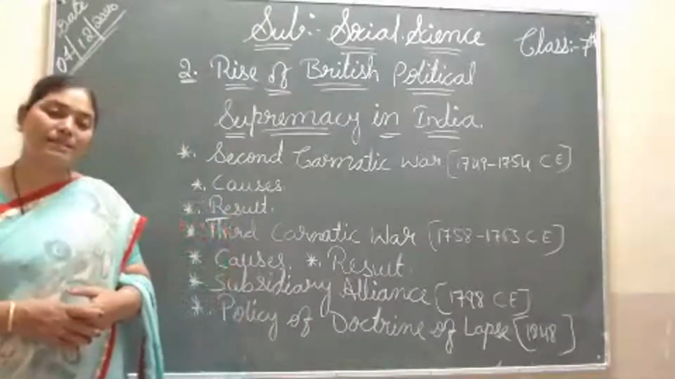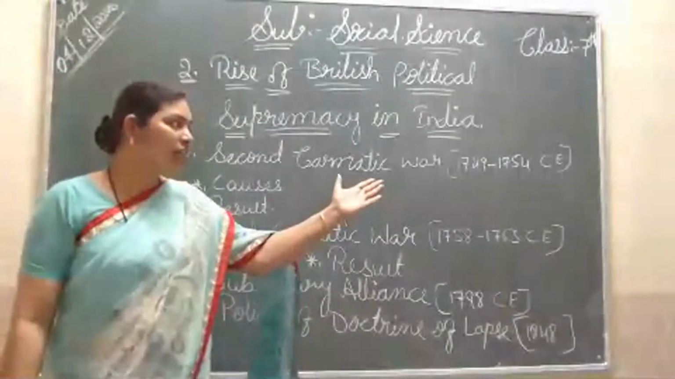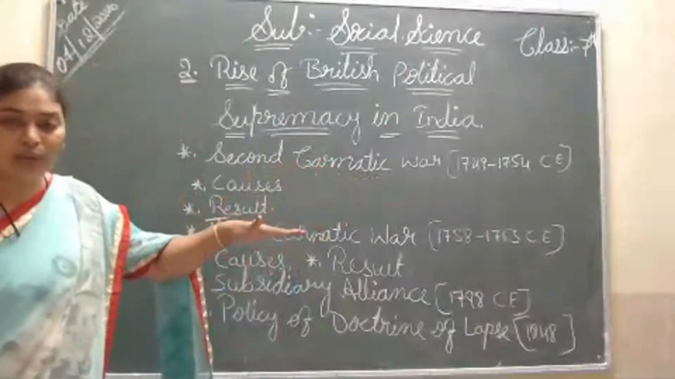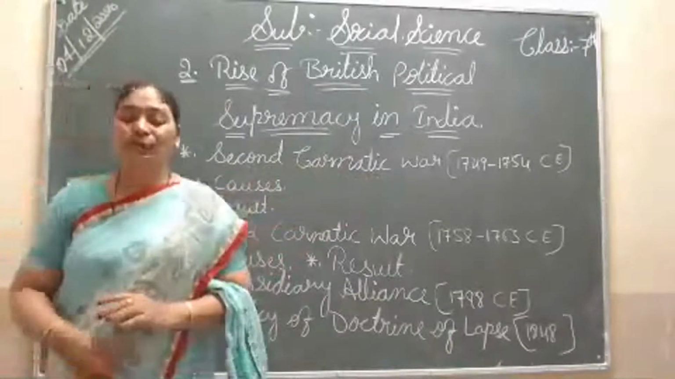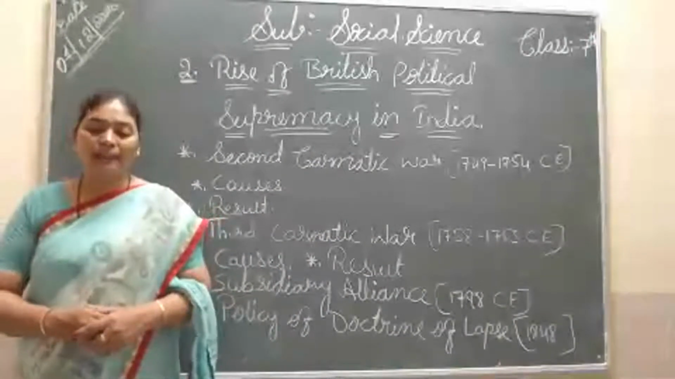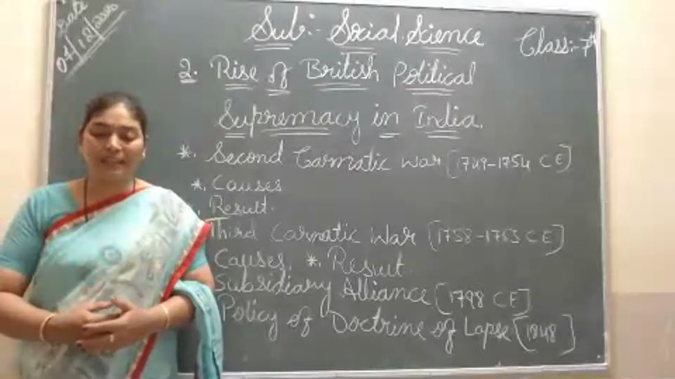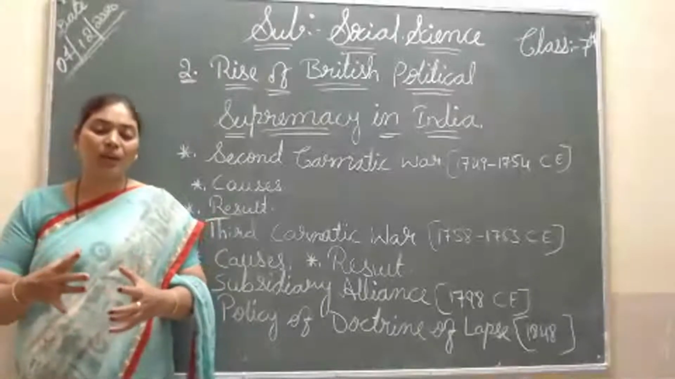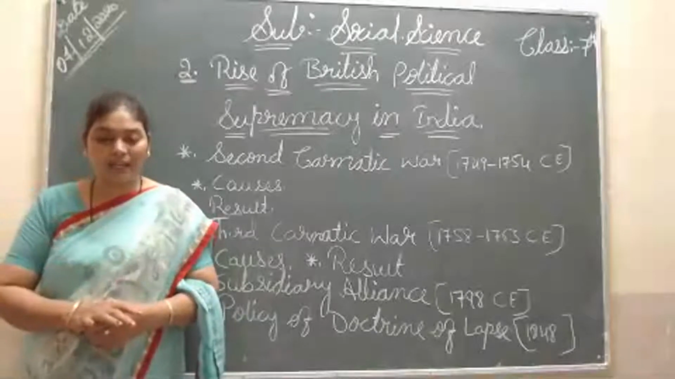Now I am going to explain today's class. That is the Second Carnatic War, 1749 to 1754, its causes and its result. Okay. So here, the Second Carnatic War. In Arcot and Hyderabad, there was the problem of the successor, who had to rule this place. Problems arose here. This was the main cause of the Second Carnatic War.